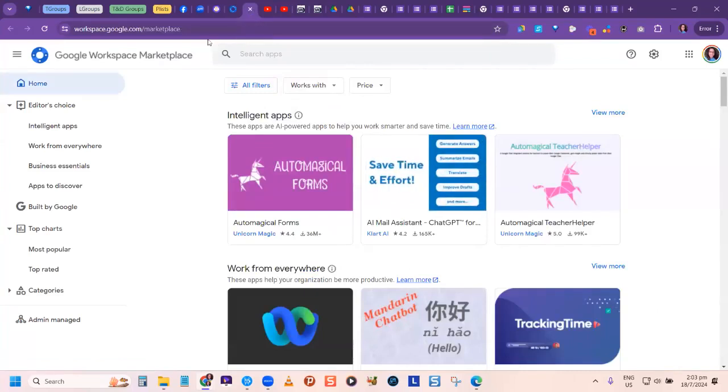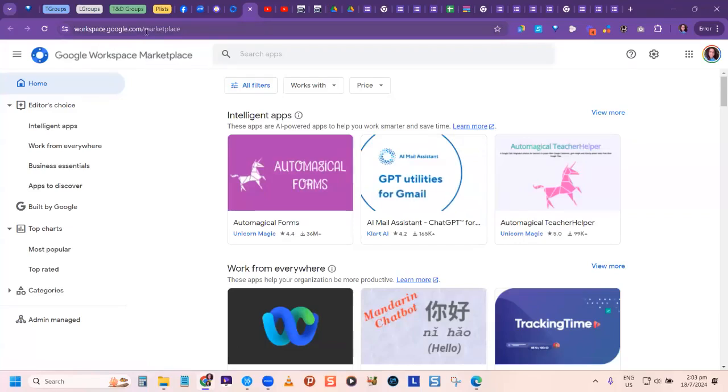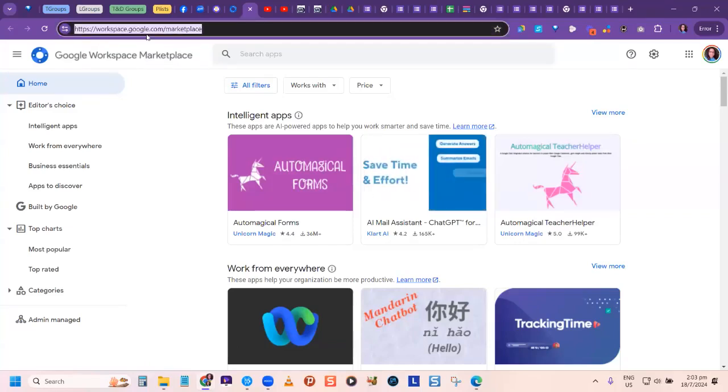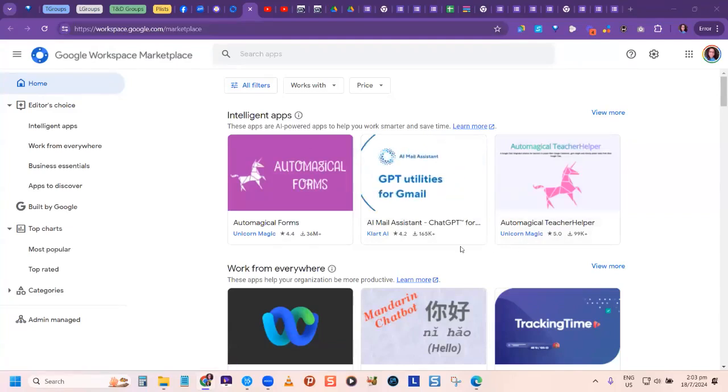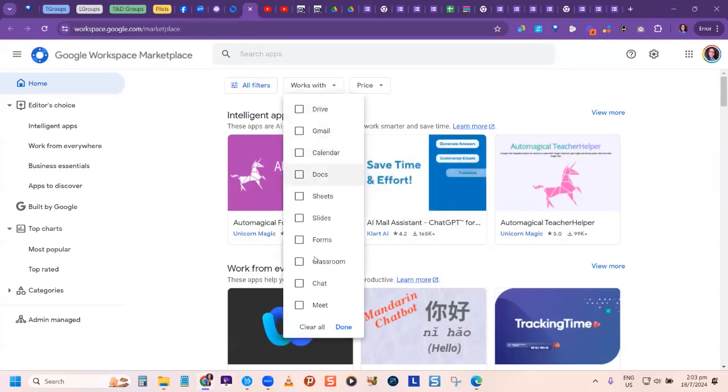So here are all of them in the workspace.google.com marketplace. All right, Patty? Thank you, Patty. All right, so that's where you can find them. And you see, you can search for which ones work with whatever Google application you're interested in.